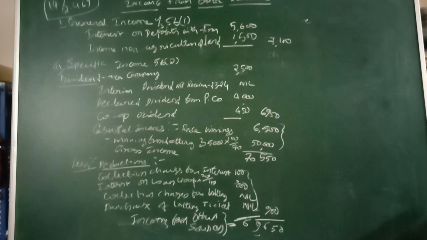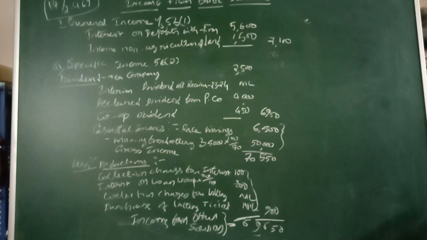Any amount of deposit interest is taxable under the head of income from other sources. Then another one is income received from non-agricultural land. That is also taxable under general income, in the chapter called income from other sources. Both the items, interest on deposit and non-agricultural land income, are taxable under section 56(1).